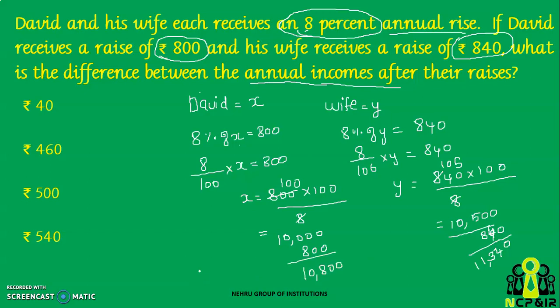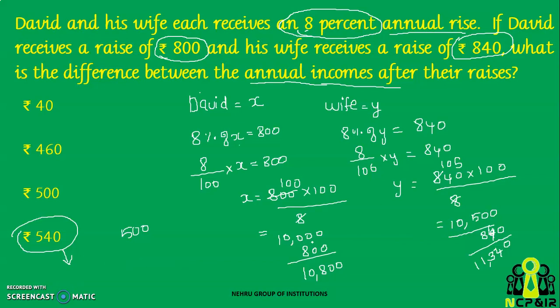So what will be the difference in salary? 200 plus 340, so 540 rupees will be the difference. Before the increment the difference in salary was 500 rupees, and after the increment it will be 540 rupees.